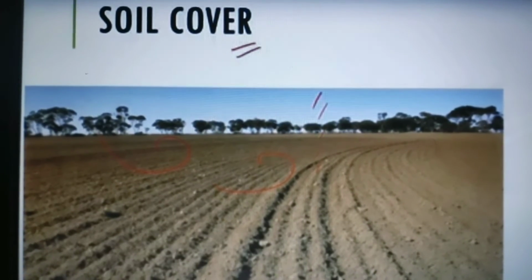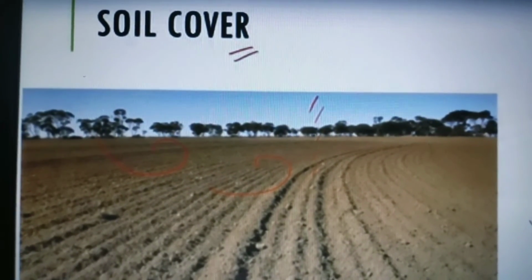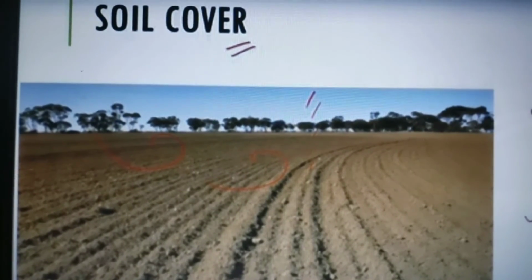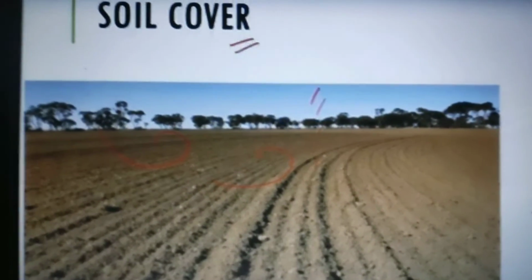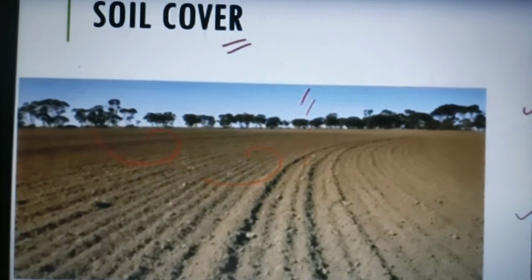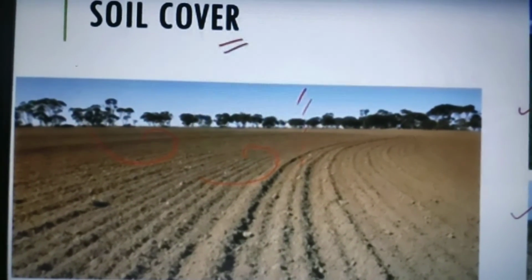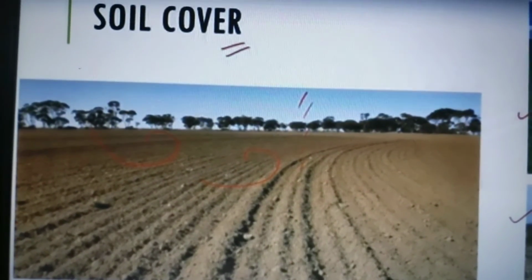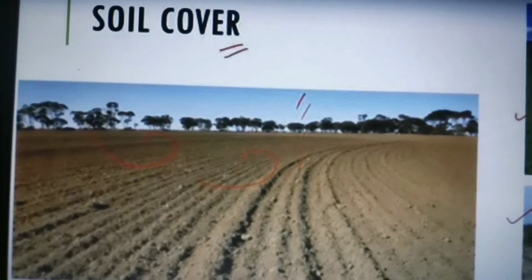Next method is soil cover. Soil cover means, whenever the farmers harvest their crop, after that, for some time, they keep the land bare. But you see this picture. In this picture, the land is bare. There is nothing grown on this land.